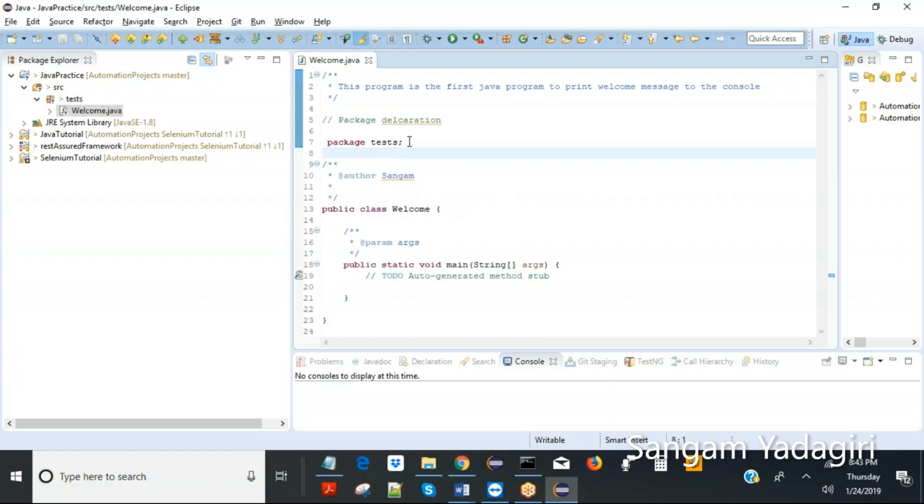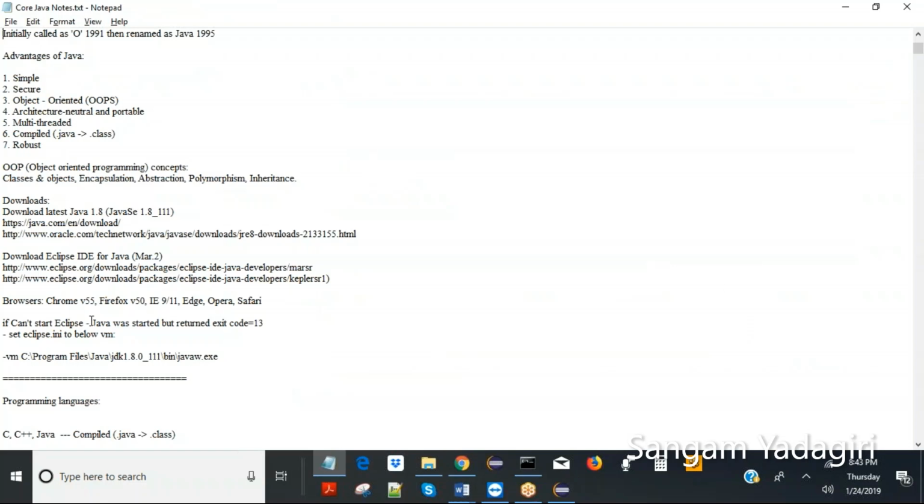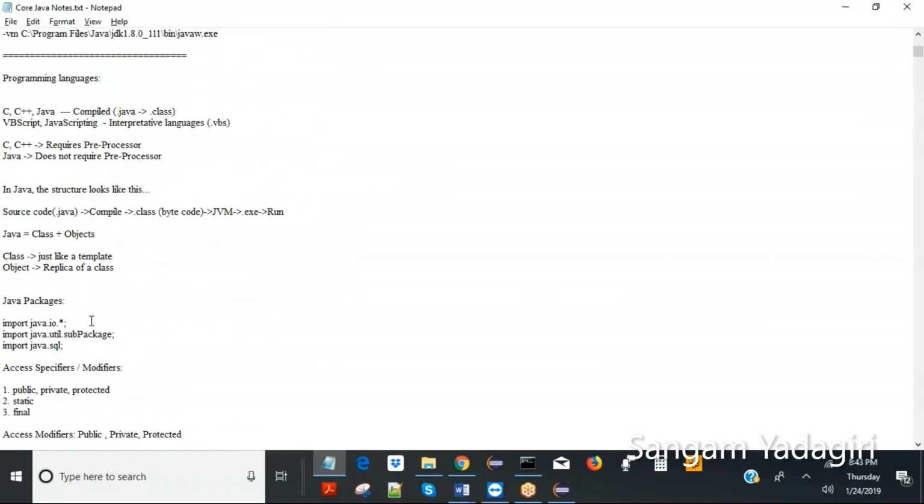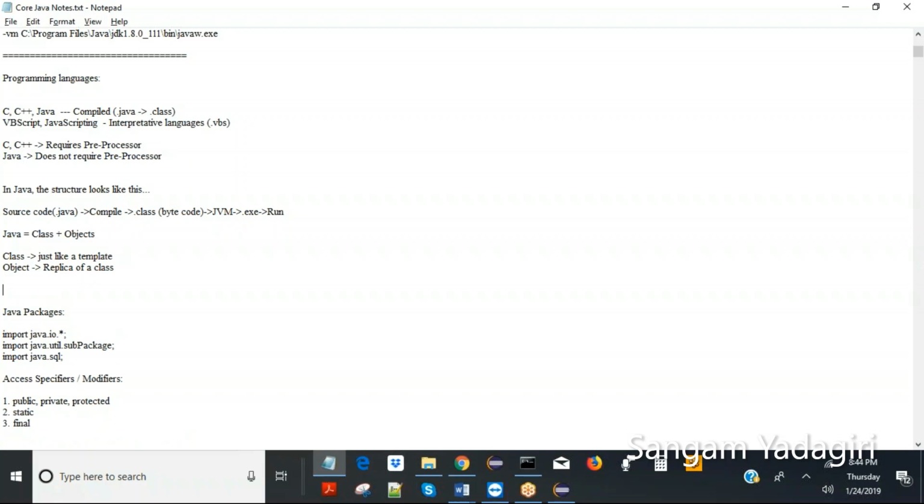Okay, so package is test, and every statement in Java should be ended with a semicolon. That's a rule. So just make a note of it, or I can make a note of it here. Some basic notes. I will explain about this later because I wanted to show you the simple program first and then come back to the theory, practicals followed by theory. Okay, just a note here, or notes.